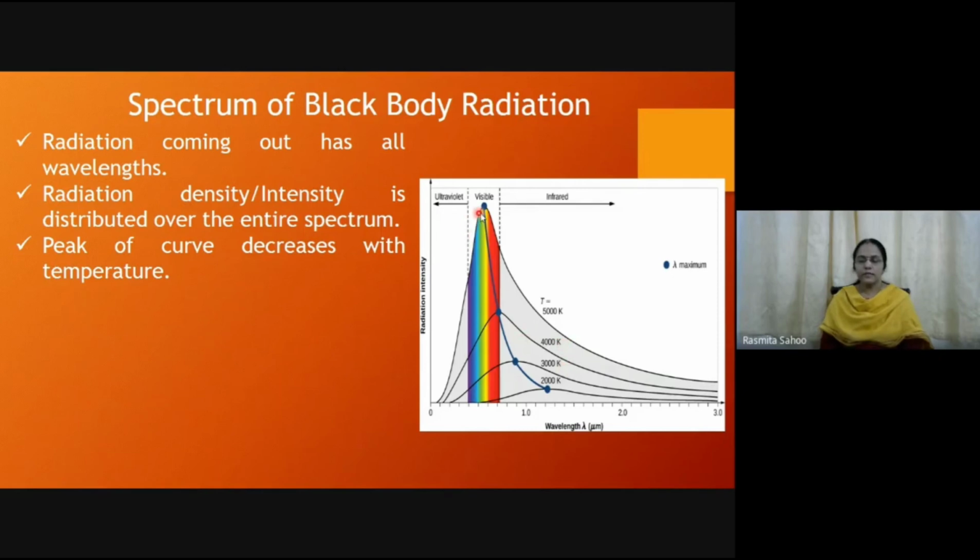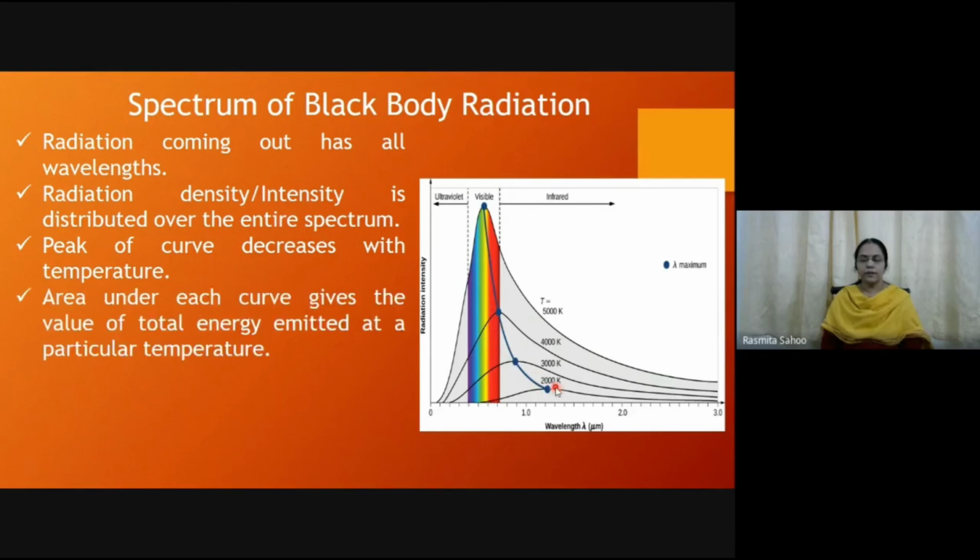As you can see, the peak of the curve at 5000 K is here, but as the temperature comes down, the peak also comes down. The area under a particular curve, like this one at 2000 K, gives the total energy emitted at that temperature. At 3000 K, this total area will be the total energy emitted.